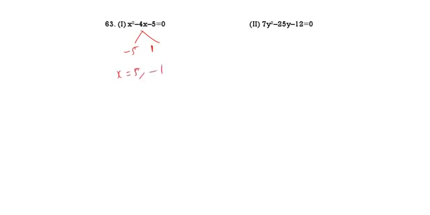So for here, 7 into 12 will be equal to 84. You can take minus 28 plus 3, which is minus 25. The product of 28 and 3 is 84. Then it will be 28 by 7 and minus 3 by 7. That is 4 and minus 3 by 7.